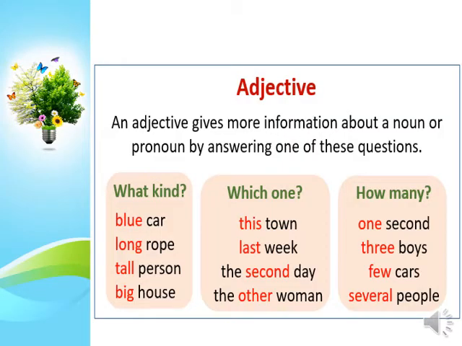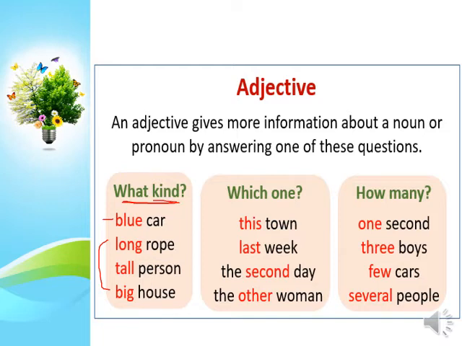Okay, so let's look closely at these adjectives. What kind? Blue car, long rope, tall person, big. So we have here color and size and also taste, and all the previous adjectives that we have read will be here in this what kind. In this category, what kind? We have the size, the taste, the shape, the color, the sound. All of them are in this category.